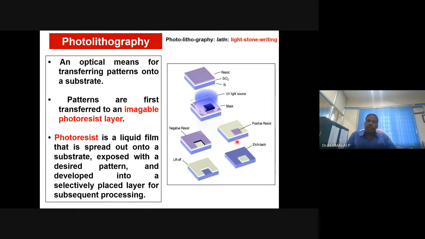So transferring the optical nano patterns onto some substrate is known as photolithography, which involves the use of light.